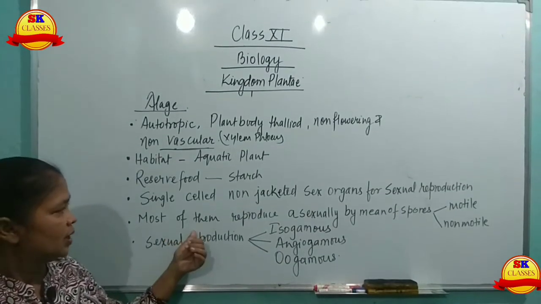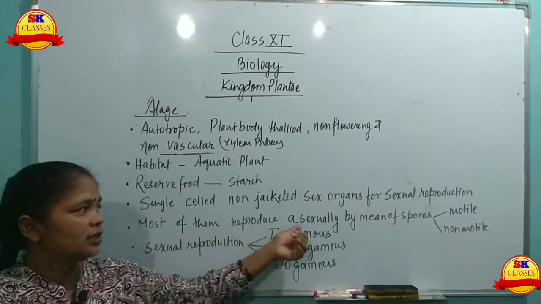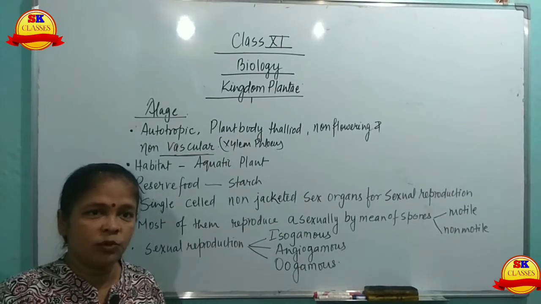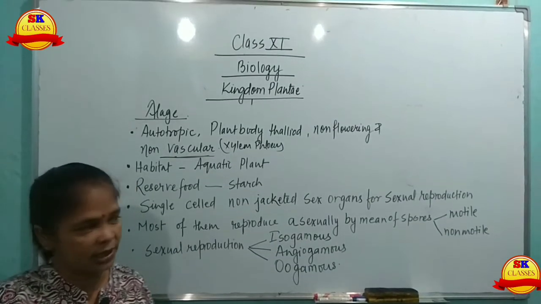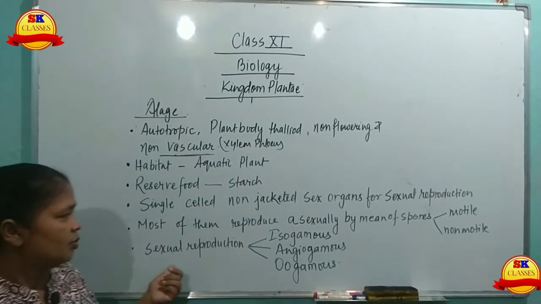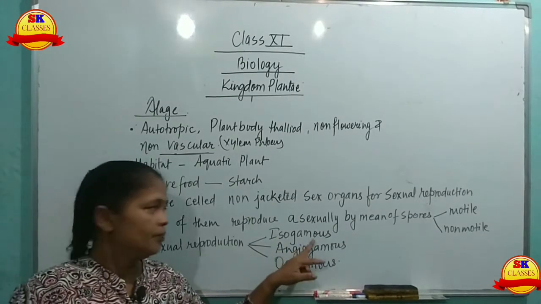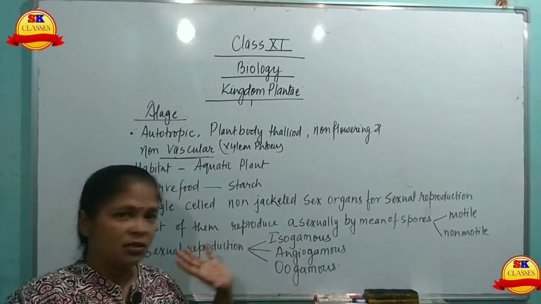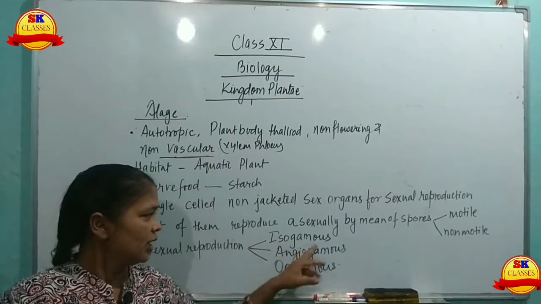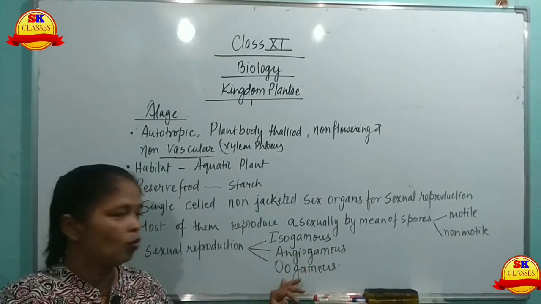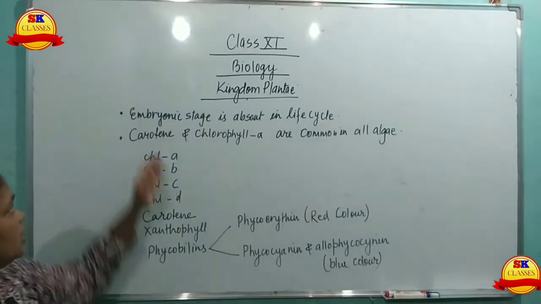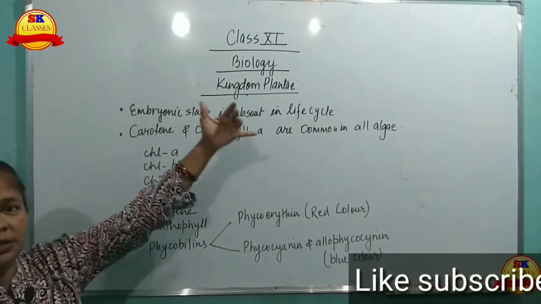Most of them reproduce asexually by means of spores. Spores may be motile or non-motile. Sexual reproduction: isogamy, iso means similar, anisogamy and oogamy. Embryonic stage is absent in the life cycle.